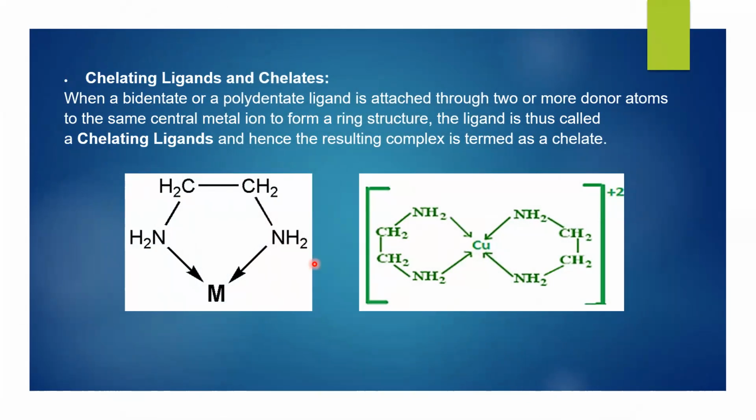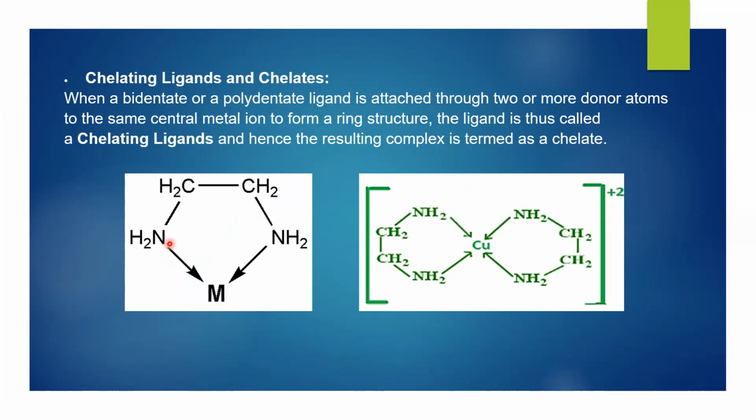Next, chelating ligands and chelates. When a bidentate or a polydentate ligand is attached through two or more donor atoms to the same central metal ion to form a ring structure, the ligand is called a chelating ligand and the resulting complex so formed is called a chelate.